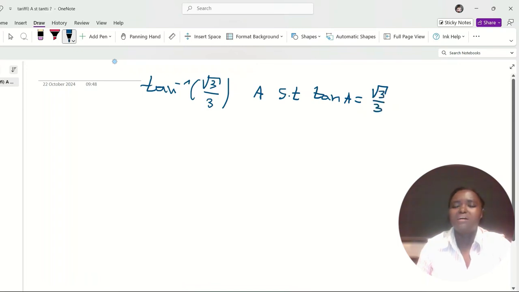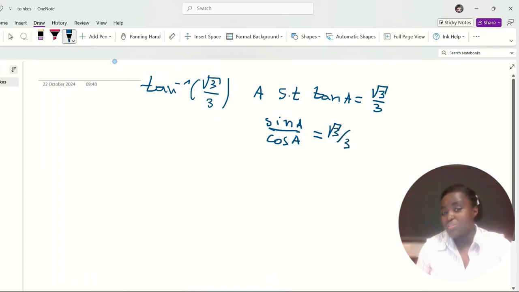This is the same as finding A such that sine of A over cosine of A equals square root of 3 over 3. So which angle is this?